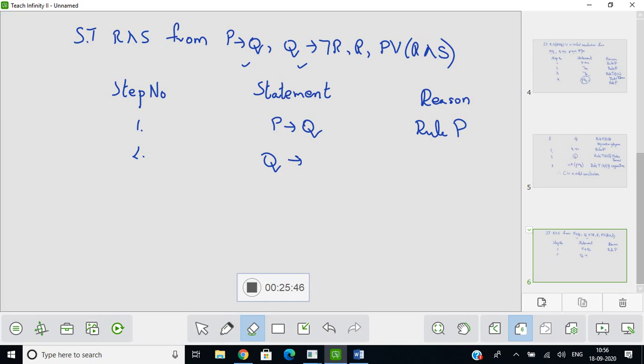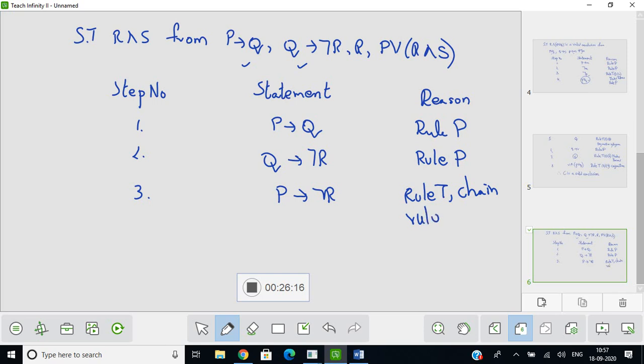If Q, then negation R. Again, this is again rule P. Use 1 and 2. You will get if P, then negation R, which is we are going to apply rule T, that is chain rule. We are going to apply chain rule on 1 and 2. So we have got if P, then negation R.